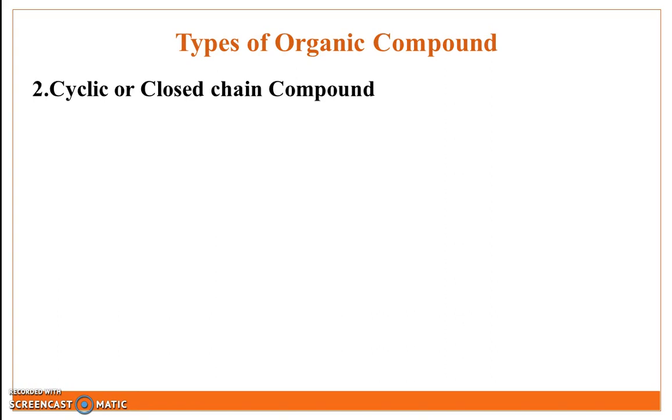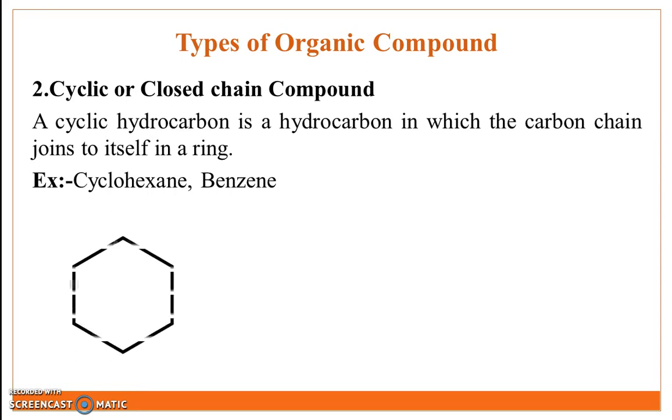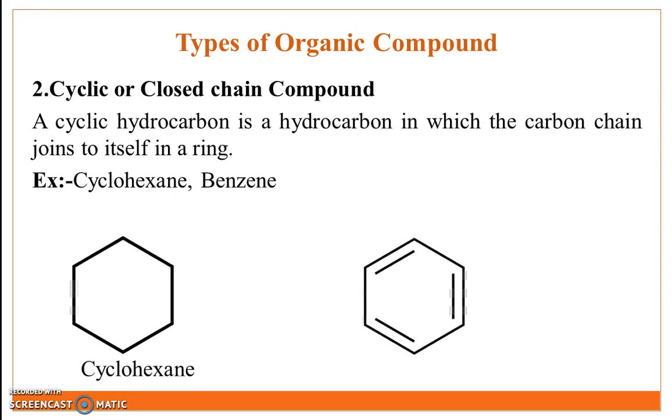Second class of organic compound is cyclic or closed chain compound. Definition: the cyclic hydrocarbon is a hydrocarbon in which the carbon chain joins to itself in ring formation. Example is cyclohexane and benzene. In the structure of cyclohexane and benzene, the carbon chain joins to itself in the ring formation.